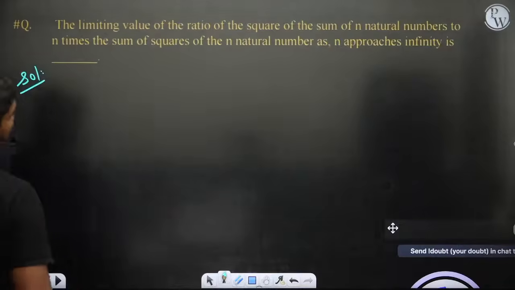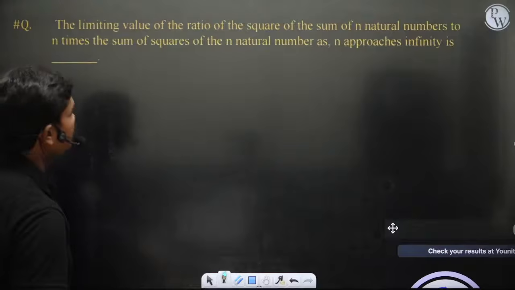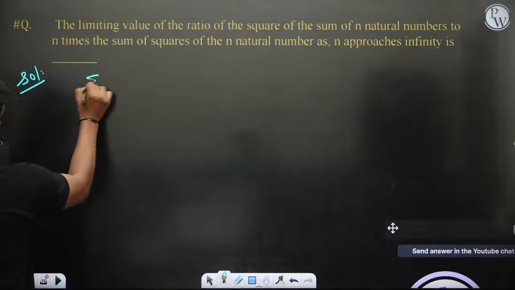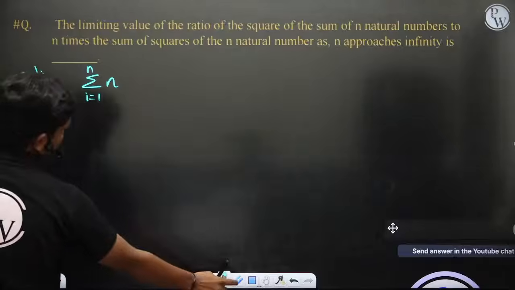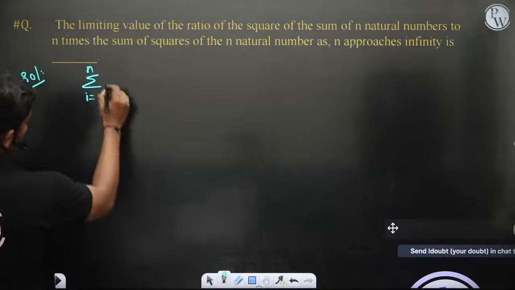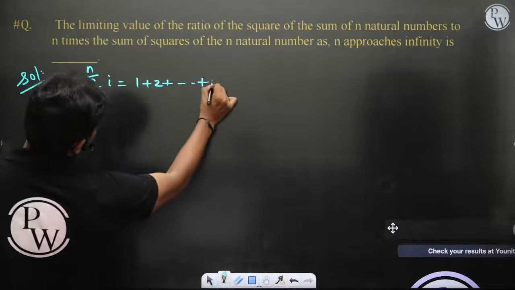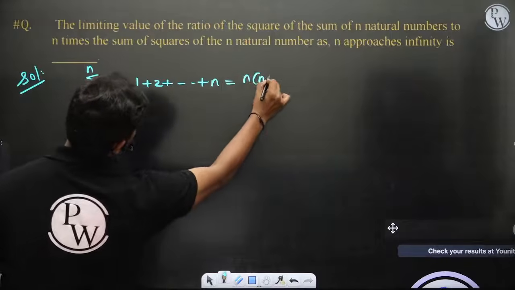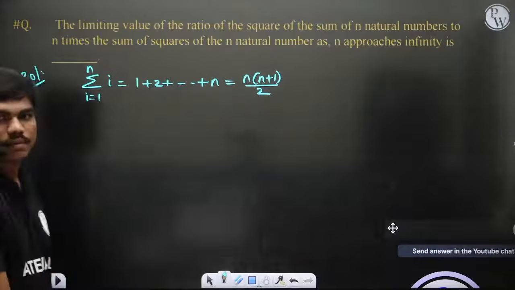Solution: the limiting value of the ratio of square of sum of n natural numbers. First of all, what is the sum of n natural numbers? Sigma i, i equal to 1 to n. If you take the sum of n natural numbers, this becomes 1 plus 2 and so on up to n. You know this is n into n plus 1 by 2, of course.